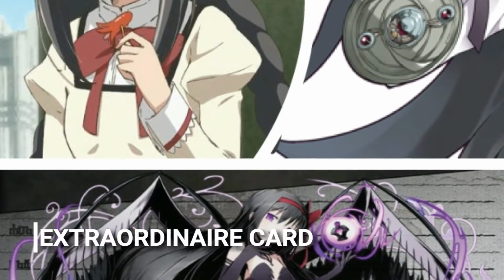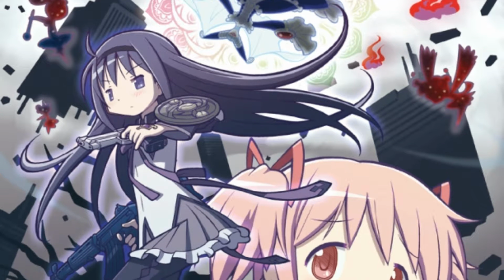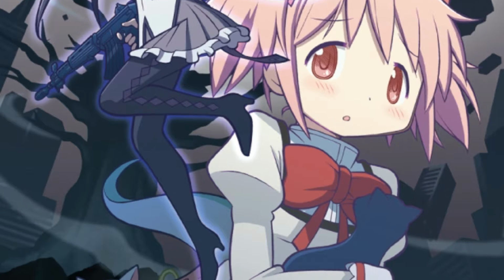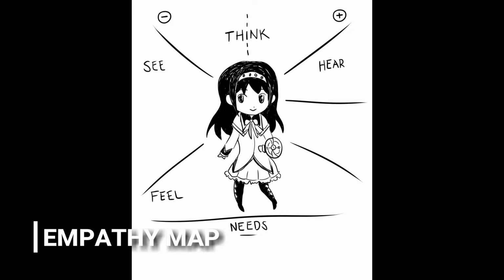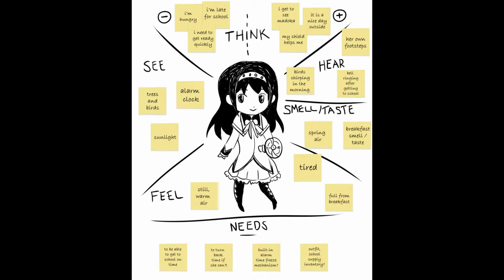Creating an extraordinaire card composed of a main scene, an alternate scene, a surprising scene, and a detail about the Time Shield device also allowed me to think about my user in a more rounded and comprehensive way. Producing an empathy map further focused me on my user's needs as we moved closer to the final phase of the project.